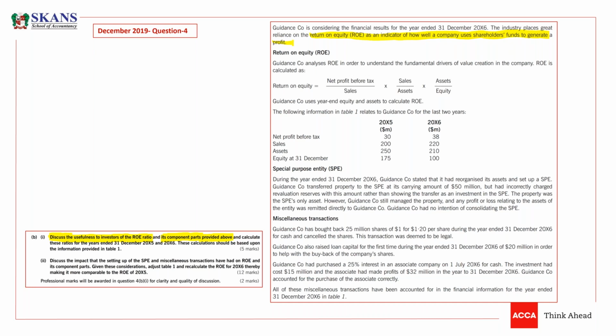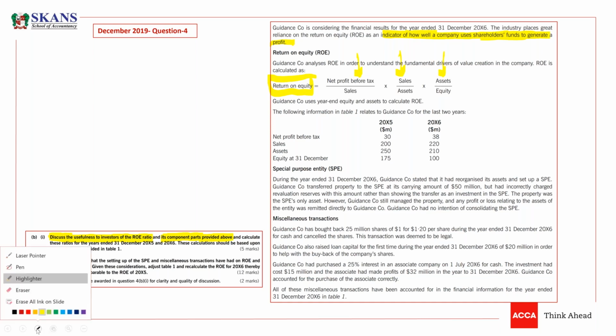Why is this important? Because it is an indicator of how well the company is using shareholders' funds to generate profits. Now, Guidance company analyses return on equity in order to understand the fundamental drivers of value creation in the company. Return on equity is calculated as follows. So he's giving you a formula, guys. Its components are: one component is this ratio, the second component is this ratio, and the third component is this ratio.